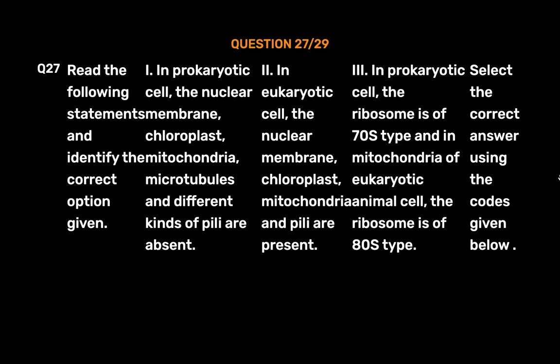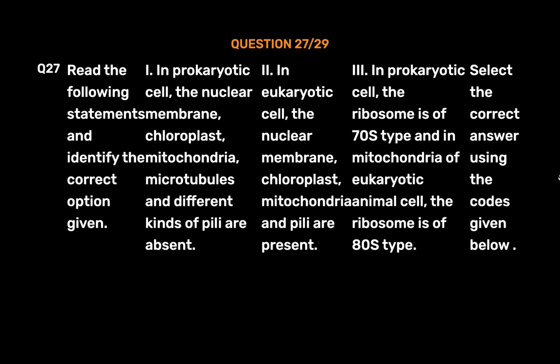Question number 27. Read the following statements and identify the correct option given. 1. In prokaryotic cell, the nuclear membrane, chloroplast, mitochondria, microtubules and different kinds of pili are absent. 2. In eukaryotic cell, the nuclear membrane, chloroplast, mitochondria and pili are present. 3.